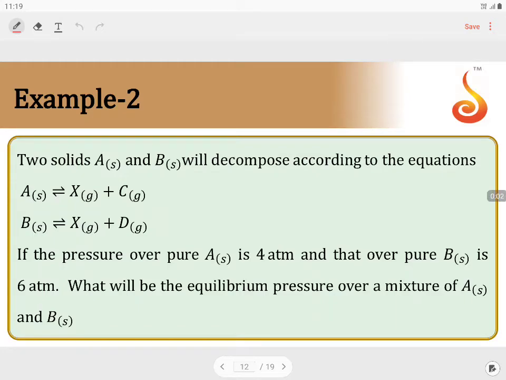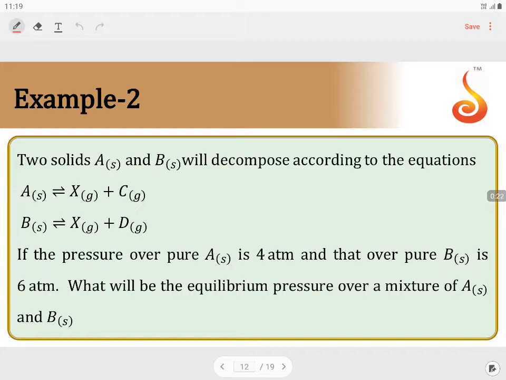Two solids A and B will decompose according to the equations: A gives X plus C, B gives X plus D. If the pressure over pure A is 4 atmosphere and that over pure B is 6 atmosphere, what will be the equilibrium pressure over a mixture of A and B?